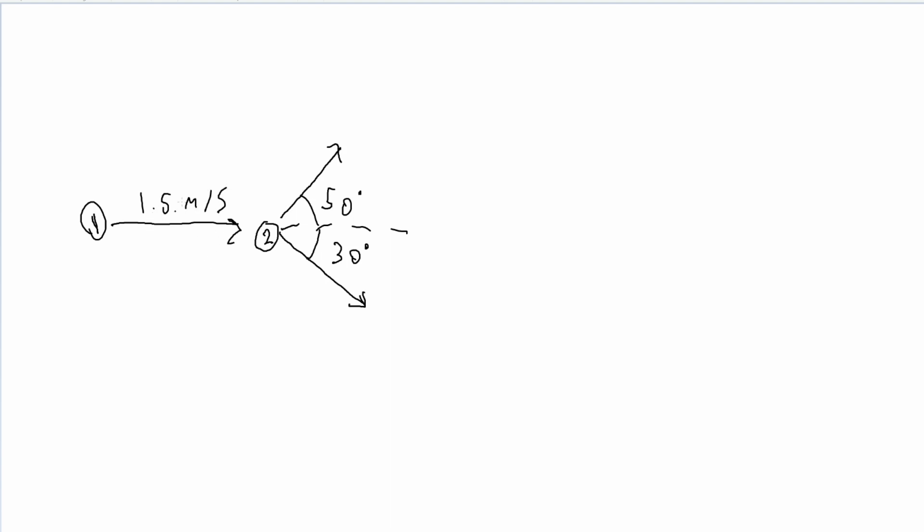When pool ball 1 is hit, it has 1.5 meters per second in the x direction as its velocity. So with this knowledge, we can actually calculate the speeds of 1 after the collision, which we'll call v1 final, and then 2, which we'll call v2 final.